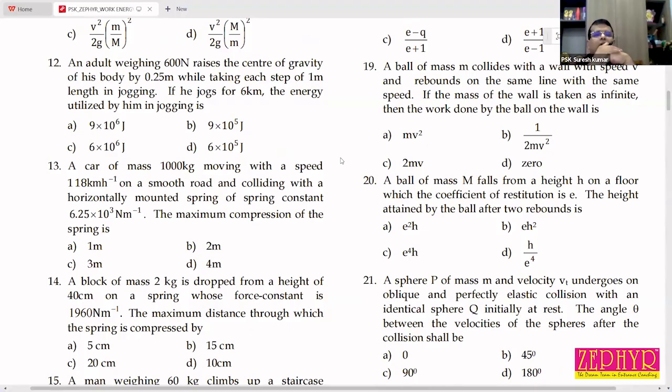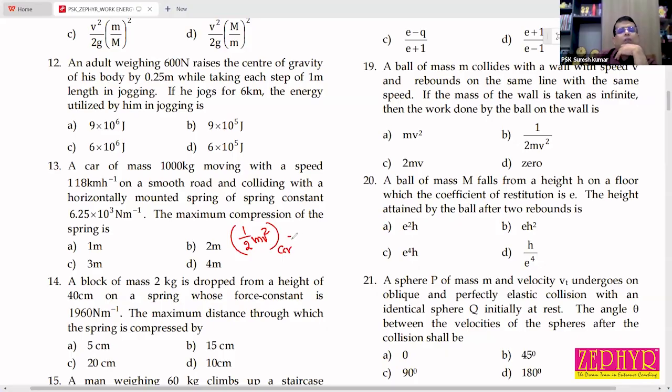A car of 1,000 kilograms, so the kinetic energy of the body we can calculate. It collided with a horizontally mounted spring. While colliding with the spring, the entire kinetic energy of the car is converted into elastic potential energy of the spring. So how can we equate? Half mv square of the car is converted into half kx square of the spring.